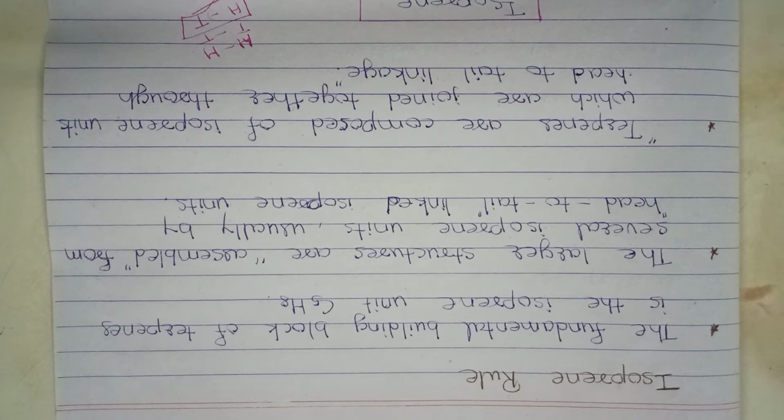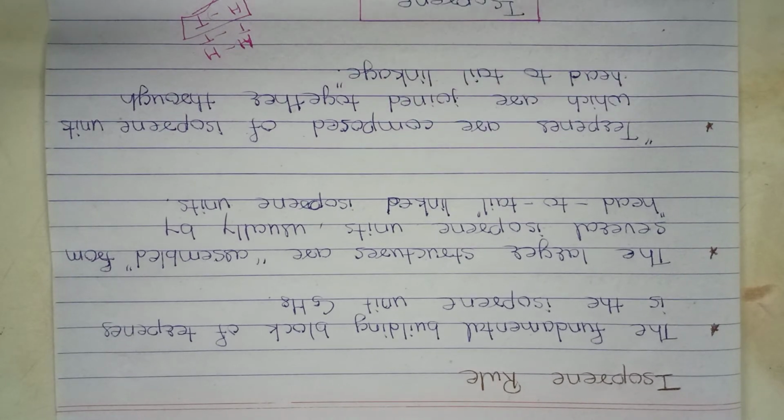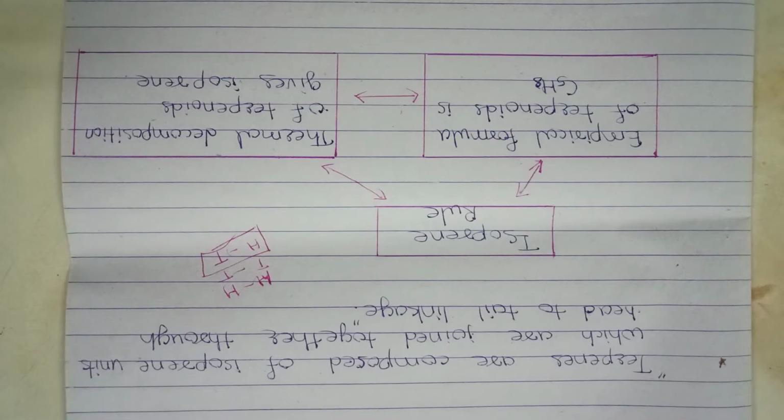So this linkage of isoprene units, head to tail linkage, is called the isoprene rule. The isoprene rule was proposed by Wood on the basis of 2 important observations.